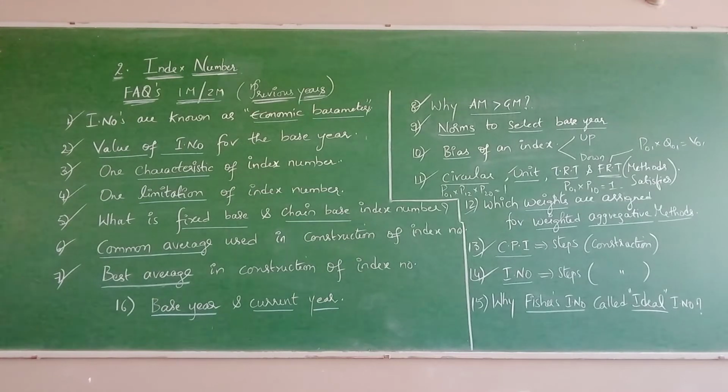Next, what is fixed base and chain base index number? Fixed base index number is the year which is kept fixed for all the current years. That particular base year is called a fixed base year. Chain base means always the preceding year of the current year, if you consider.